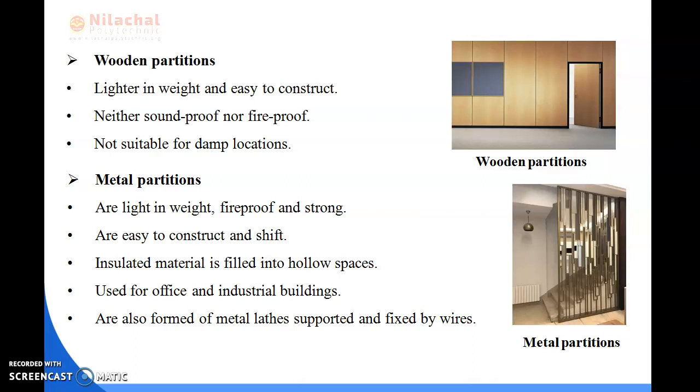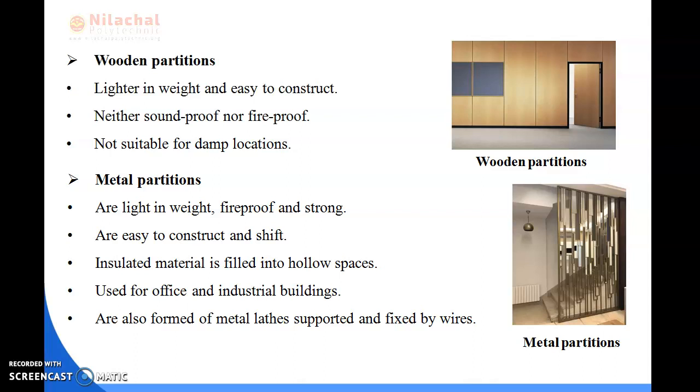So next one, the last one, is the metal partitions. In the metal partitions, it is light in weight, fireproof and strong, and easy to construct and shift. Insulated material is filled into hollow spaces. It is used for office and industrial buildings, and it is formed of metal leads supported and fixed by wires.